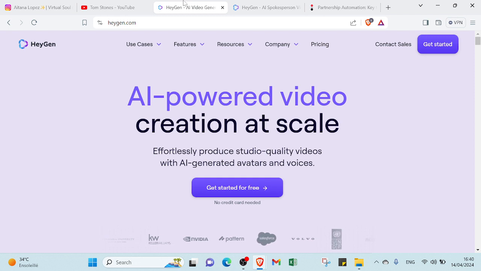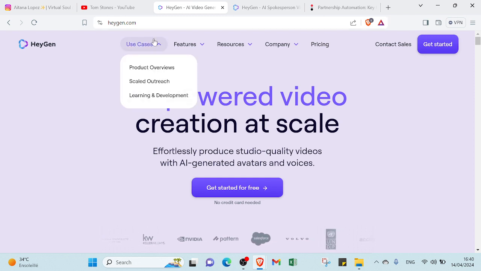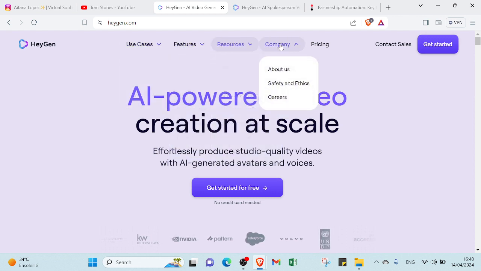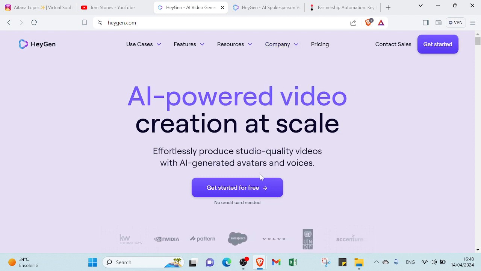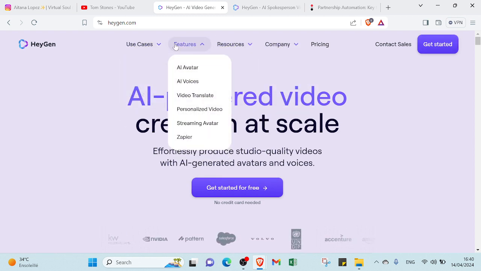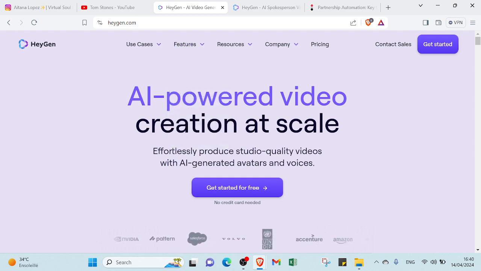As you can see, this is use cases, features, resources, company, pricing, and you can read a lot of information here and understand how it works. If you click on Get Started, you can sign up. For the features, you can find a lot of things that the website has. For example, AI avatar, AI voices, video translate, personalized video, streaming avatar, Zapier. So these are the kinds of services that heygen.com can give, so you can choose the one you want.